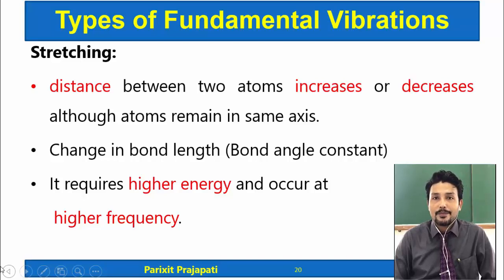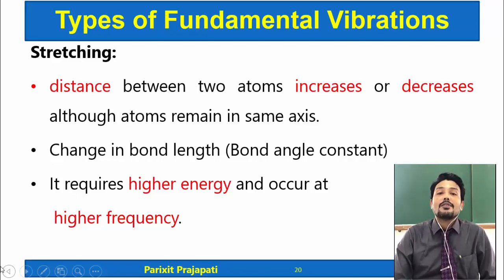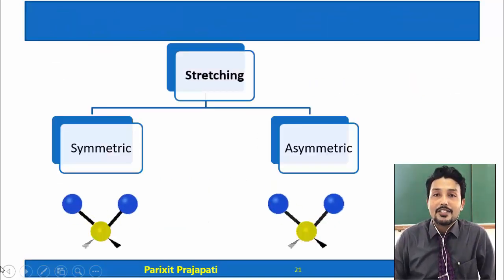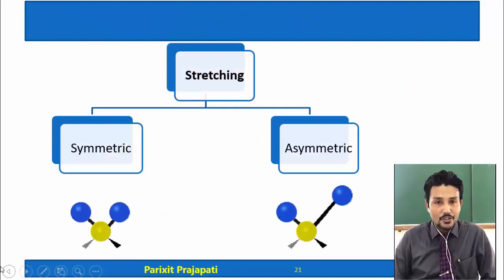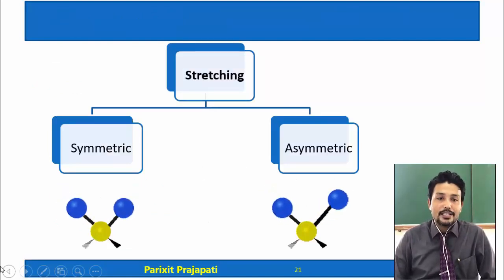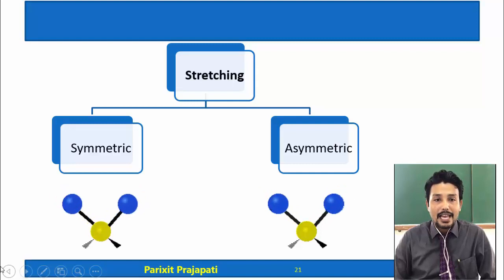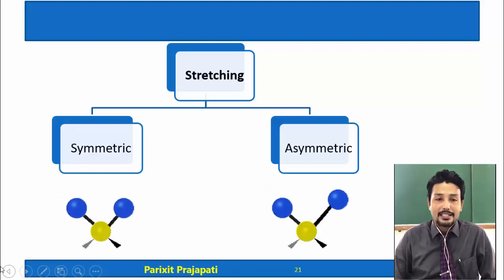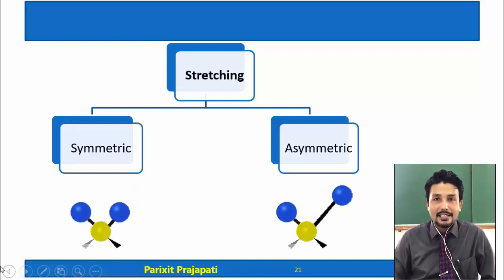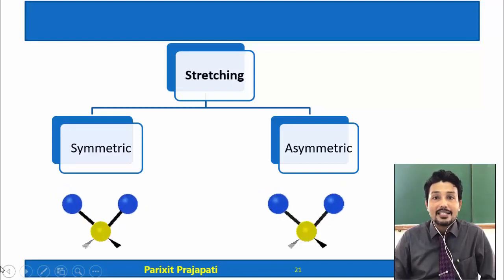The same molecule, the same type of bond, will have all stretching and bending vibrations. But out of them, stretching will occur at higher frequency and bending will occur at lower frequency. This is symmetrical stretching and asymmetrical stretching. If you look carefully, in a symmetric stretching, both bond lengths are changing at the same time, both increasing and both decreasing at the same time.